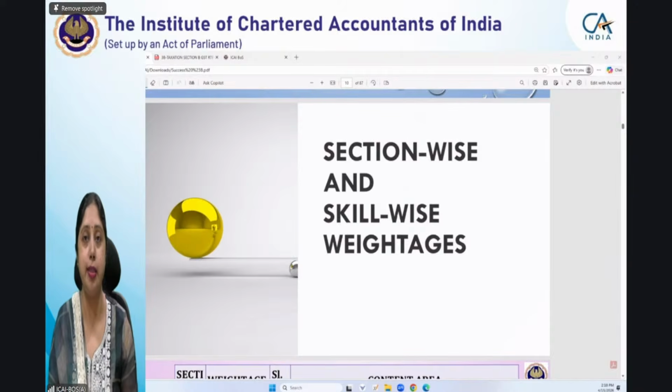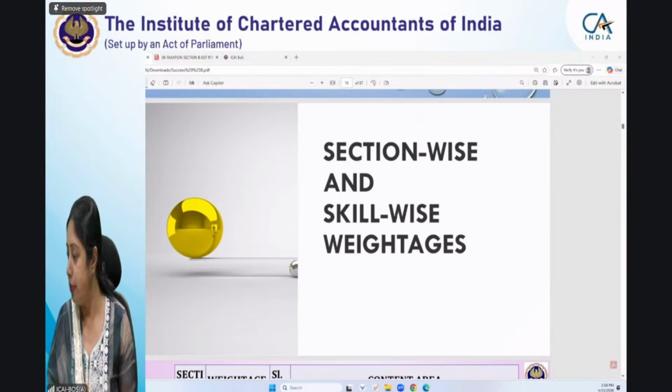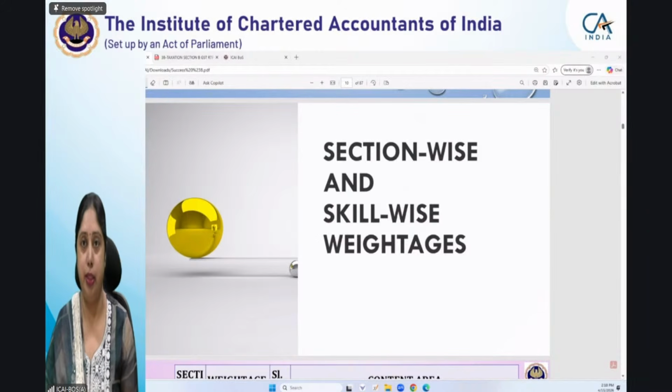Though I always say that you have to read each and everything for the examination, for the other sections which have lower weightage, you have to focus equally. But when I say revision, revision also should be sequenced in the decreasing order of the weightage. So the section which has a higher weightage should be revised first. The section which has a comparatively lower weightage should be revised afterwards. So this is the sequence which you should follow while revising also.